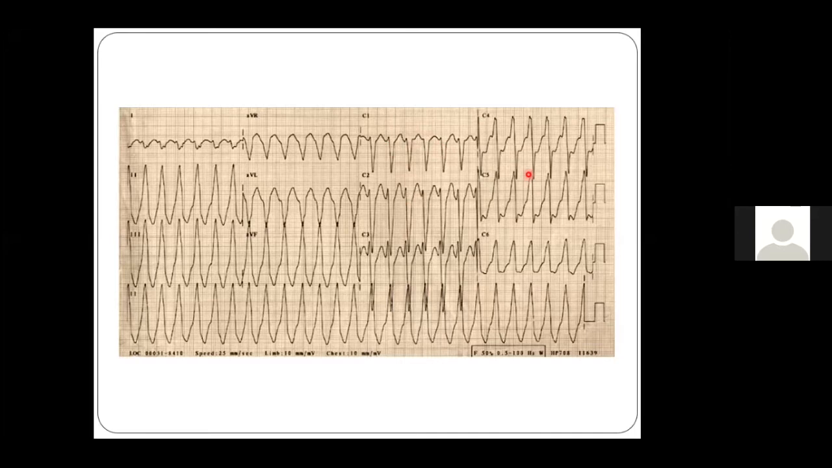However, you again go through all the criteria. You have an RS pattern. Still, you have to search for features of VT. When you search for features of VT, we do not have AV dissociation. We have to see the morphology criteria. So this is the LBBB. However, there is no slurring in the QRS. So it means the chances of SVT with aberrancy are highly likely.